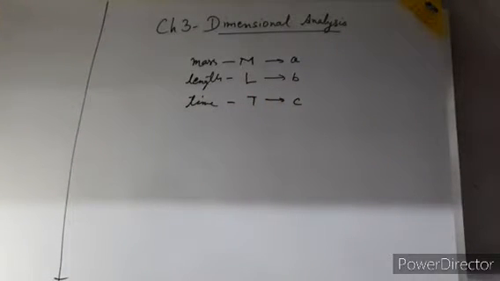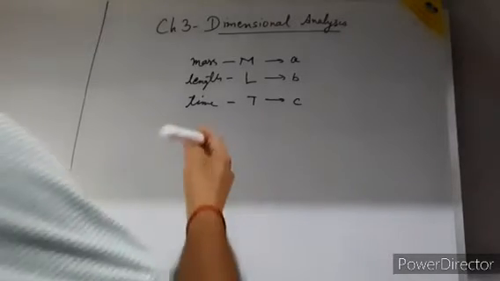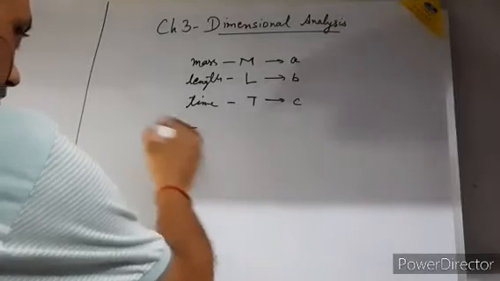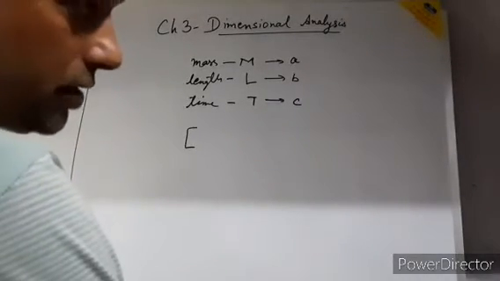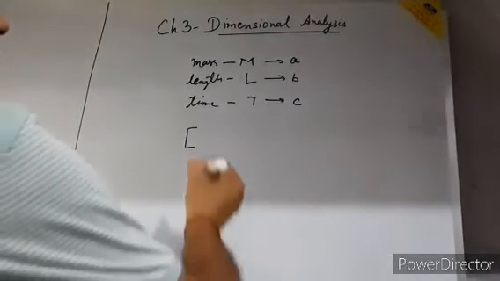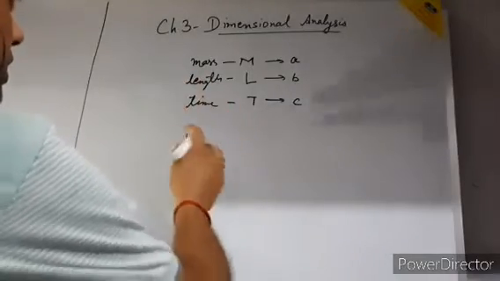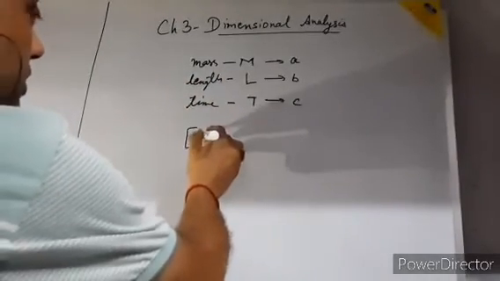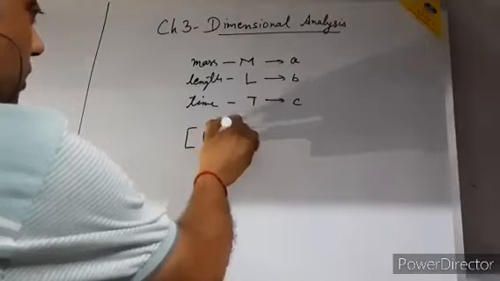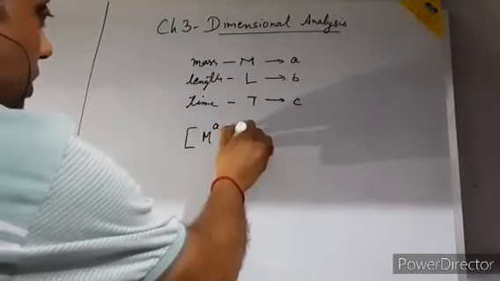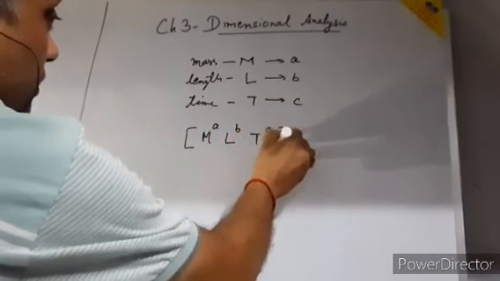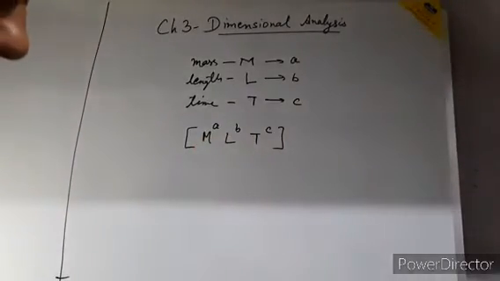then the dimension of that physical quantity will be written like this. In dimensional analysis we always use the square bracket. So it is M to the power a, L to the power b and T to the power c. Understood?